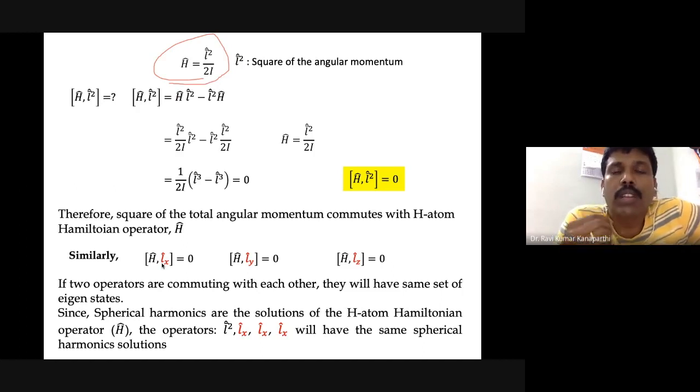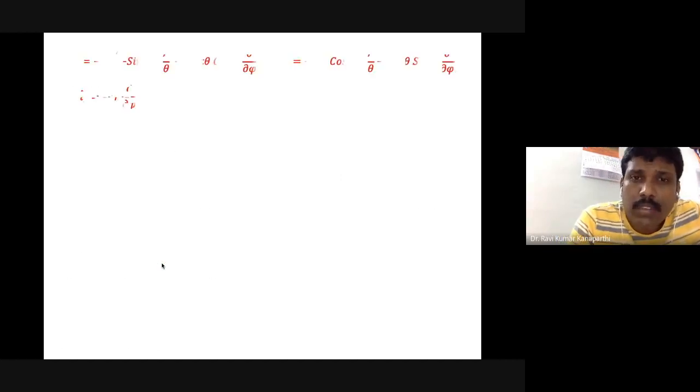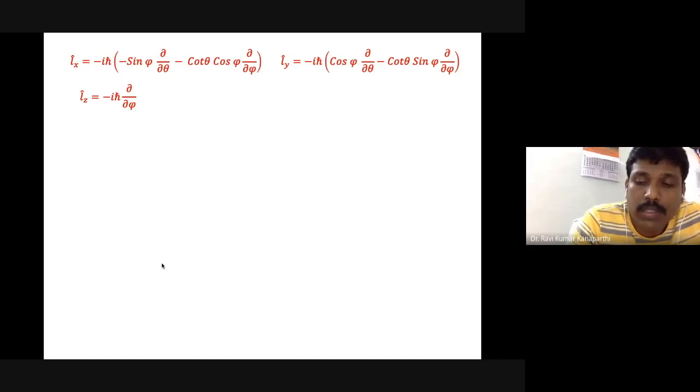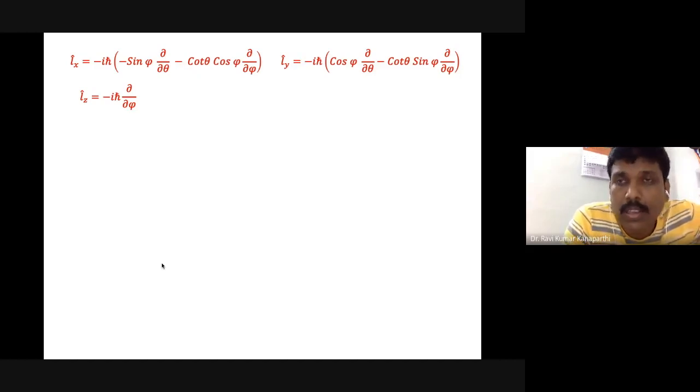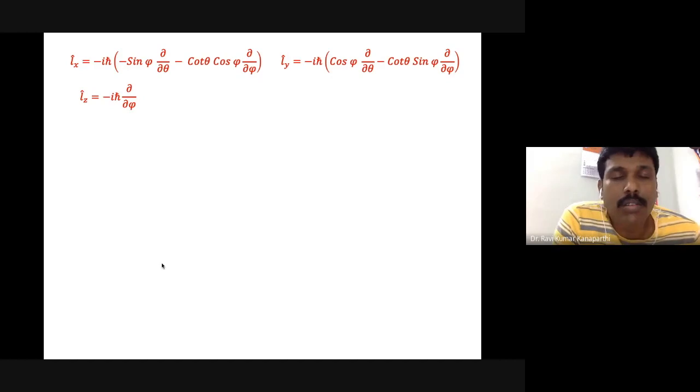So we need not work on this problem again and again. Since we have already proven theorems, we can make use of them and simplify our discussion. Of course, you can do it in a sequential fashion and work it out. Definitely it is possible, but we need not always do so.